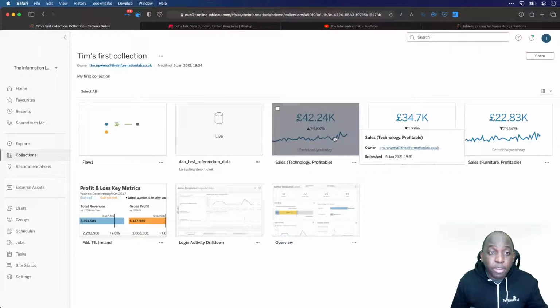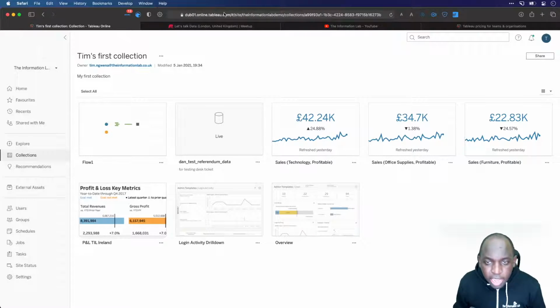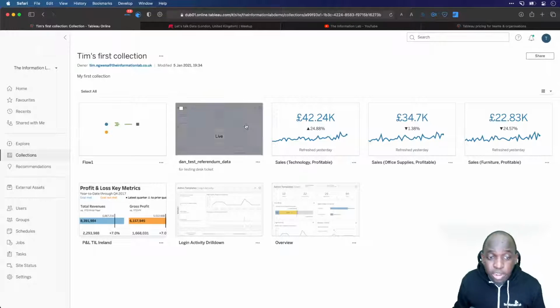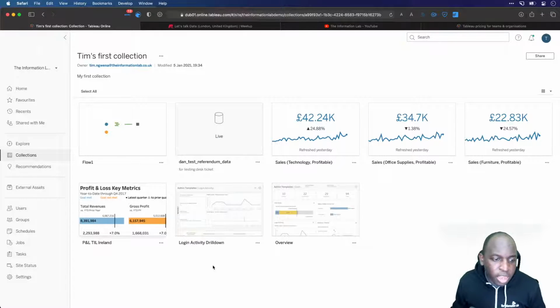As you work as a team, you can create a collection of items with assets that you've pulled from different projects across Tableau Server into one place. I obviously want more organization of that. So I'd like to be able to have a data section, a flow section, a metrics section. A little bit more context would be very, very useful. Okay, so that's pretty much it.